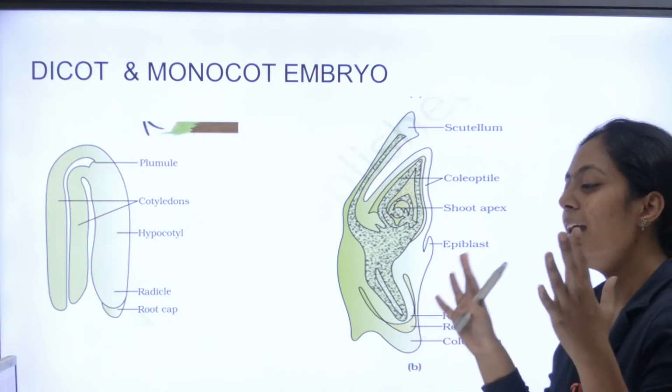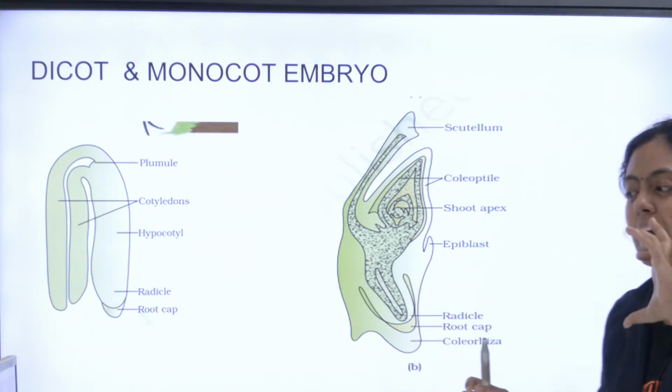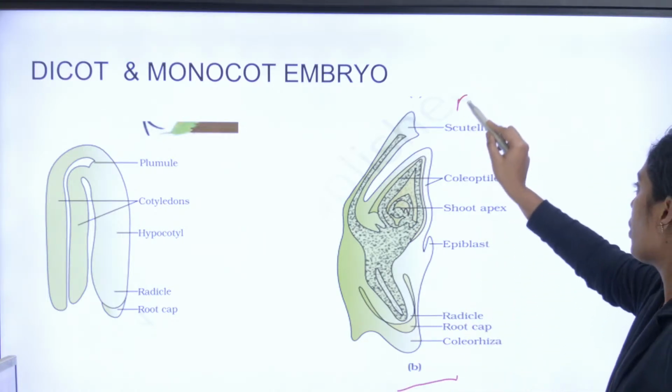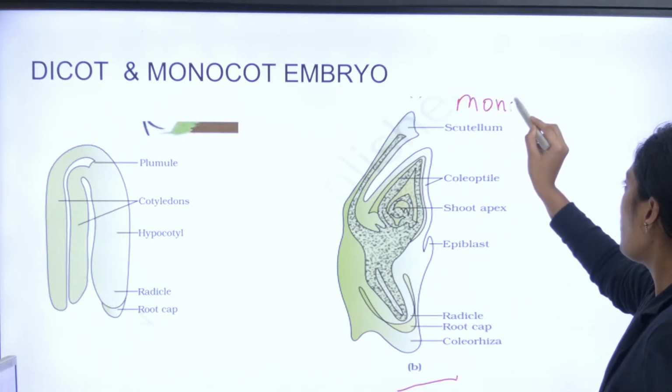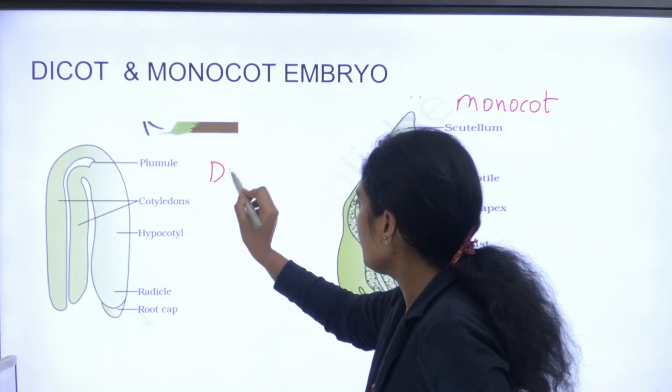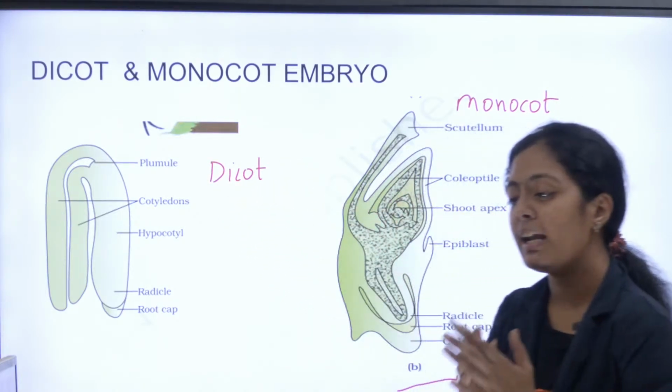Very good. Next, I have monocot and dicot embryo. இதுல ரொம்ப முக்கியம் என்னன்னா, it is your monocot. So இது வந்து உங்களோட monocot embryo. What is the difference between monocot and dicot embryo? Can anyone tell me?